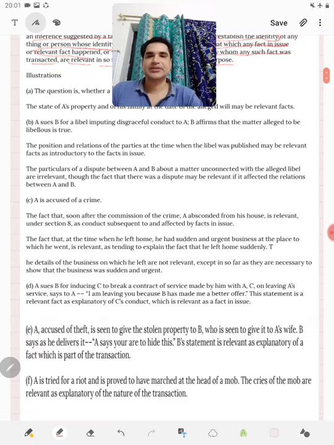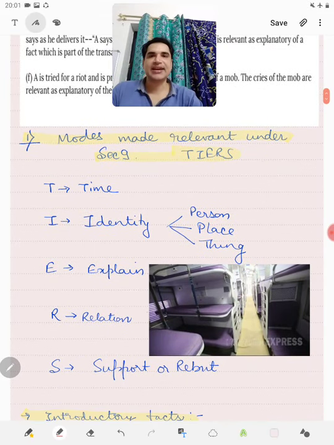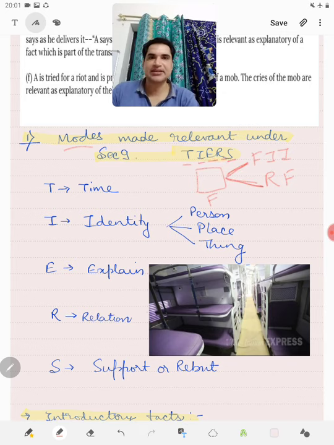So friends, basically Section 9 makes certain modes relevant. That is, if a fact is connected with a fact in issue or relevant fact by any of these 5 modes under Section 9, then that fact becomes a relevant fact by virtue of Section 9.